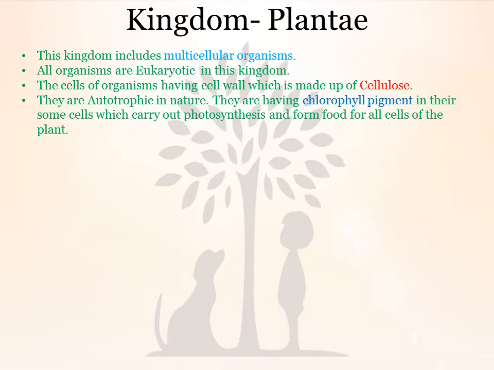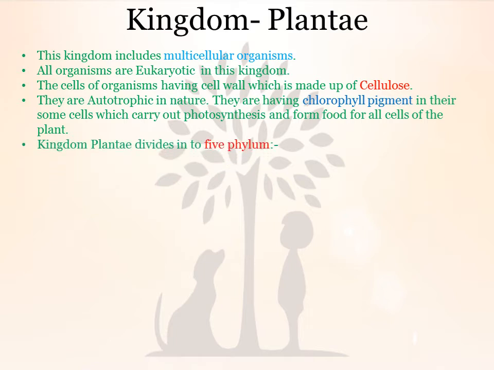They are autotrophic in nature. Fungi are saprotrophic, meaning they depend on dead and decaying material. Plants are autotrophs, meaning they make their food by themselves. So they have a special pigment, the chlorophyll pigment, in some of their cells, not in every cell. That particular cell is present only in leaves and all other green parts, not in roots, which carry out photosynthesis and form food for all cells of the plant.